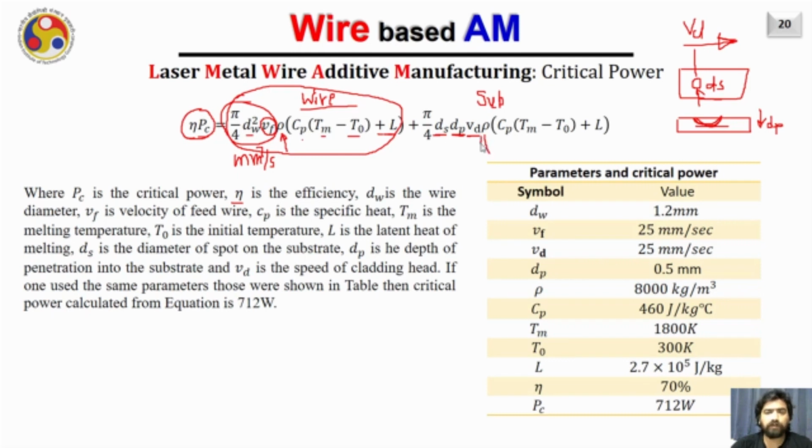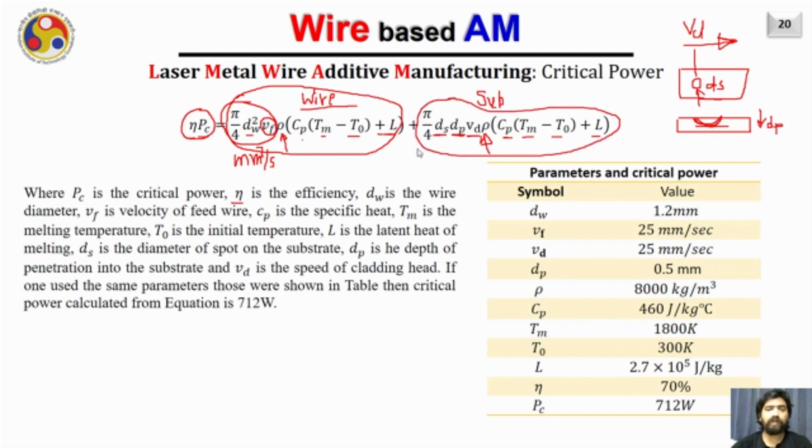Rho is the density of the substrate material, and if the wire and substrate are of the same material, then rho can be the same. Then Cp is the specific heat, Tm is the melting temperature of the substrate, T0 is the room temperature, and L is the latent heat of melting. So this much power will be required to melt the substrate.